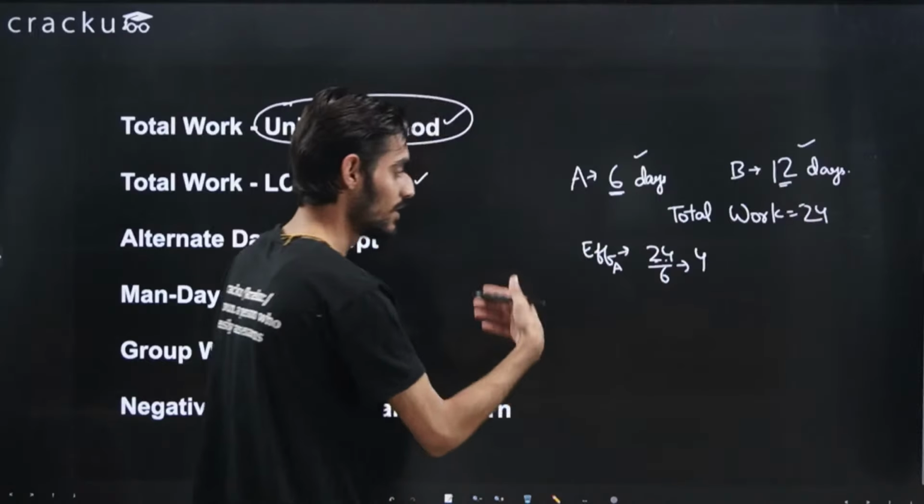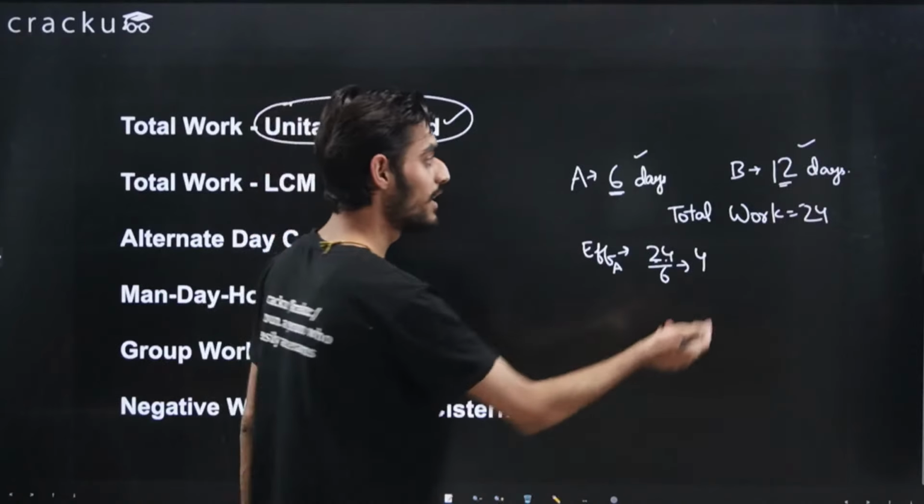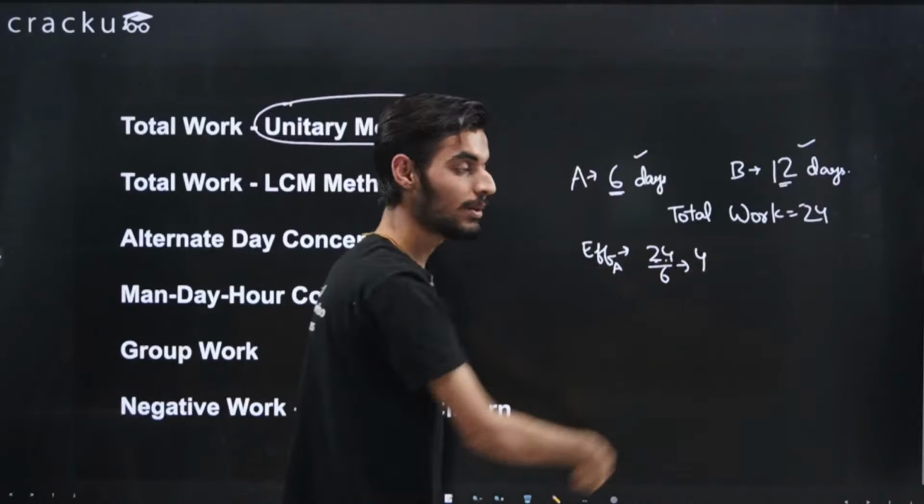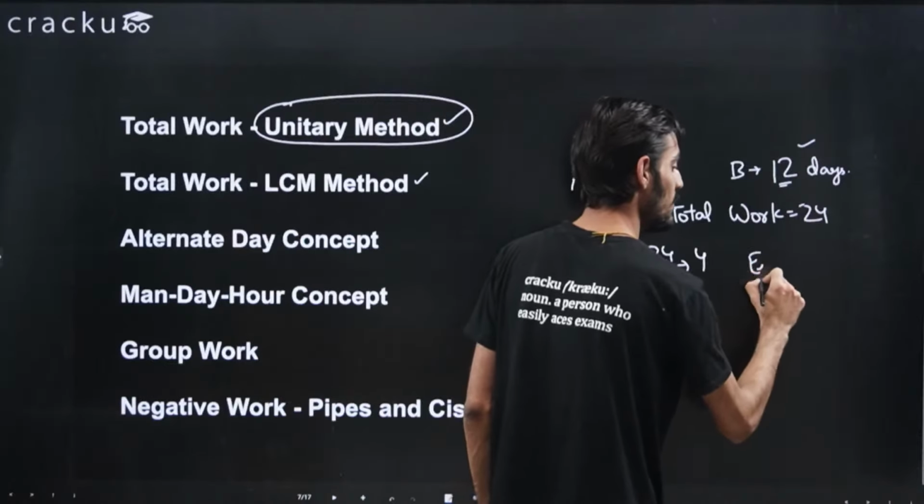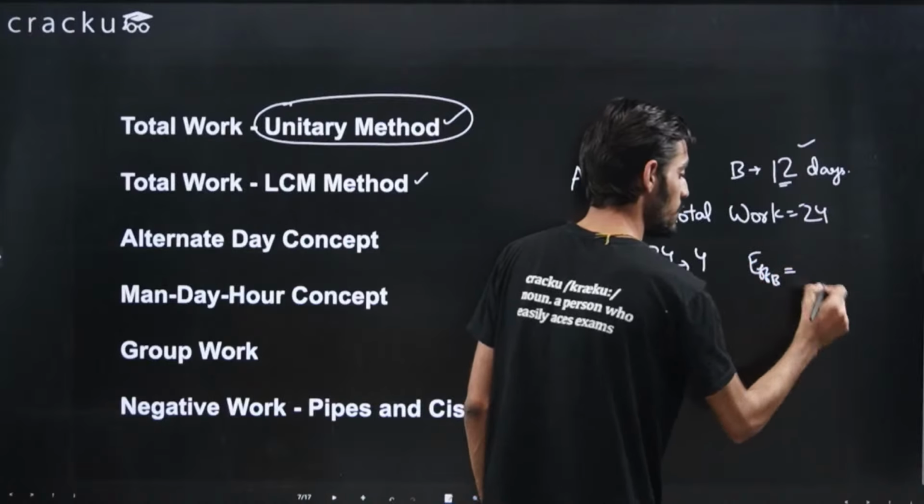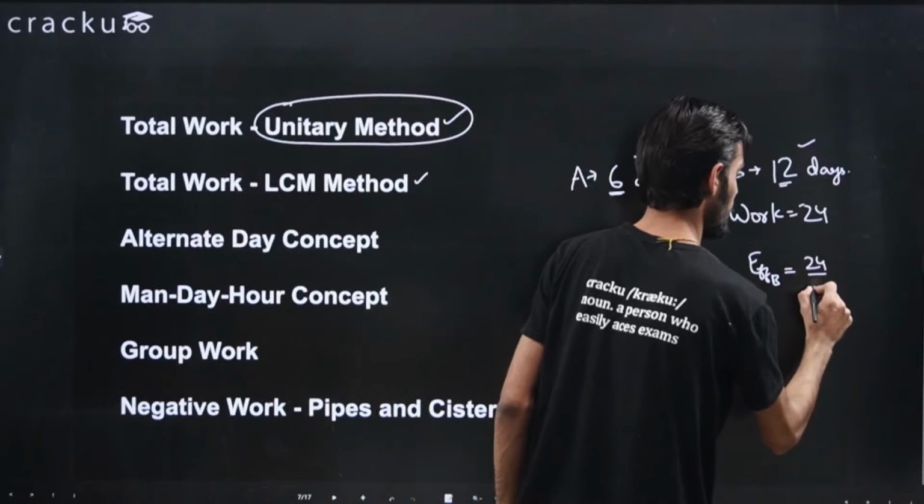Even though the LCM is 12, I took 24. You can take the LCM or any multiple of the LCM, it will also work. So the LCM is 12, but I have taken 24. So the efficiency of A will be 4 and the efficiency of B will be 24 by 12, that is 2.